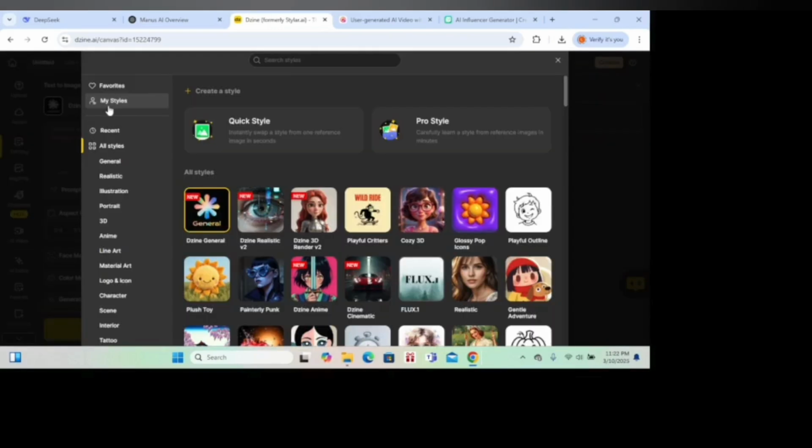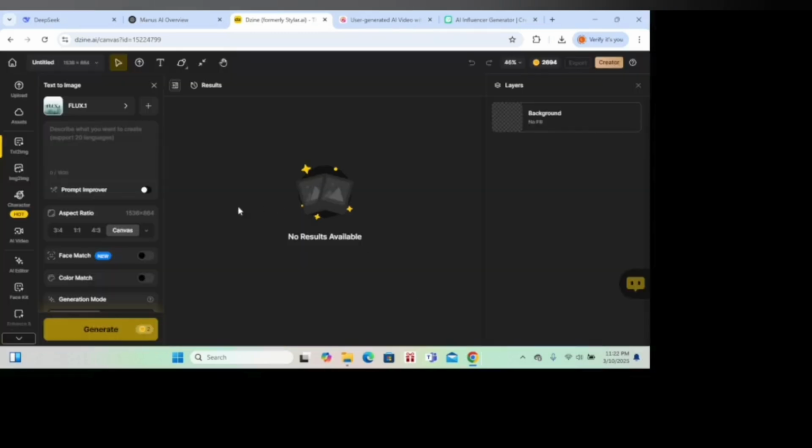For today, I want to test two styles so that you can see the difference. First, we're going to test Flux. Flux is one of those that I have found doesn't put in bias, especially when it comes to Black Africans. It just gives you the general thing. It doesn't add any light skin to bleach her or something. Like I normally say, the other styles normally bleach or want to lighten Africans.